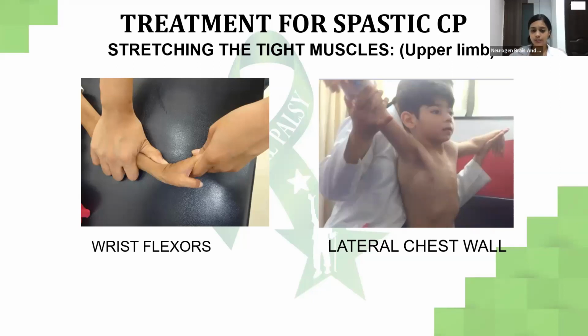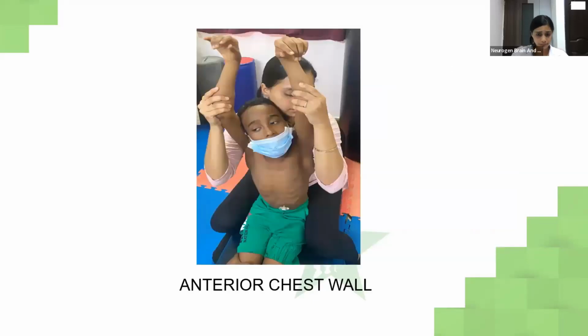Lateral chest wall stretching is given because a child will have a lot of spasticity in the chest muscles and the back muscles, which affects even the rib movement. So it's very important to stretch the chest for better mobility of the rib cage and the spine. Anterior chest wall stretching is also done for the same reason, because there's tightness in the rib cage.